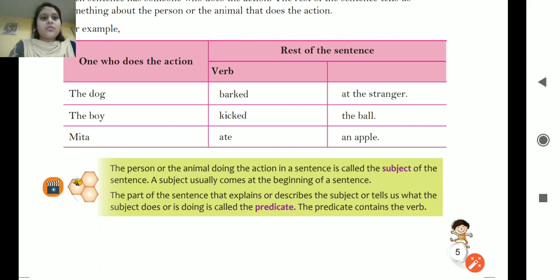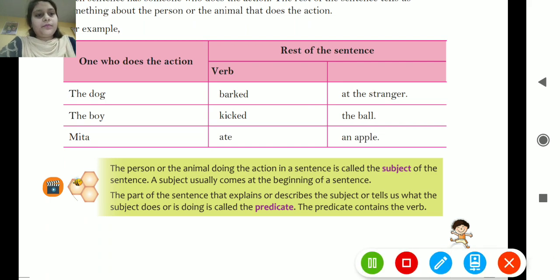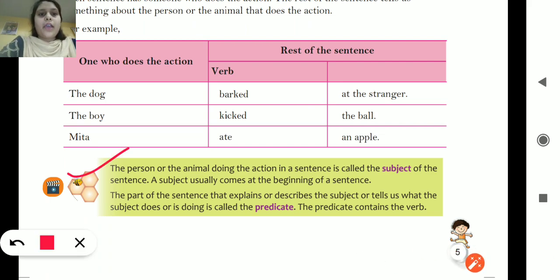So hope you have understood. Now let us come to the definition. The person or the animal doing the action in a sentence. एक sentence में कोई भी person या कोई भी animal जो action कर रहा है, that is called the subject of the sentence. A subject usually comes at the beginning of the sentence. हमेशा कहाँ आता है? Usually, generally it comes at the beginning, starting में ही subject होता है. And now comes predicate, the part of the sentence that explains or describes the subject, means उस subject को describe कर रहा है या explain कर रहा है वो part of the sentence, that part of the sentence is called the predicate and it contains the verb. The predicate contains the verb, just now I told you.